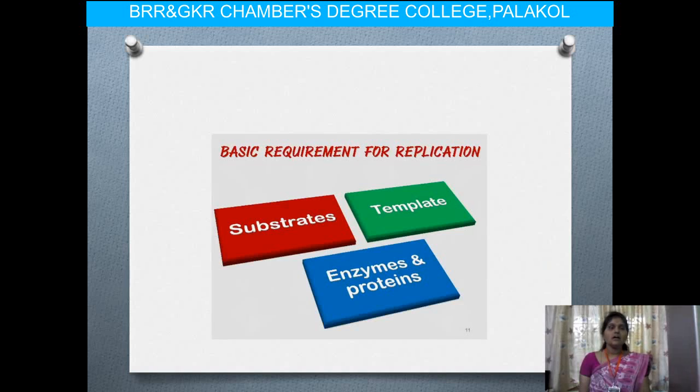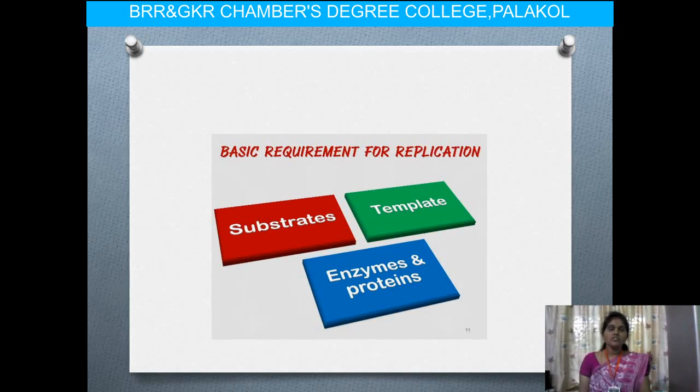So here we have the basic requirements for the replication. The first one is substrates. What are the substrates? For every reaction we want some substrates, enzymes and also some proteins. The next one, templates, are the most important. From the parent strand we are going to use templates, that are the primers.